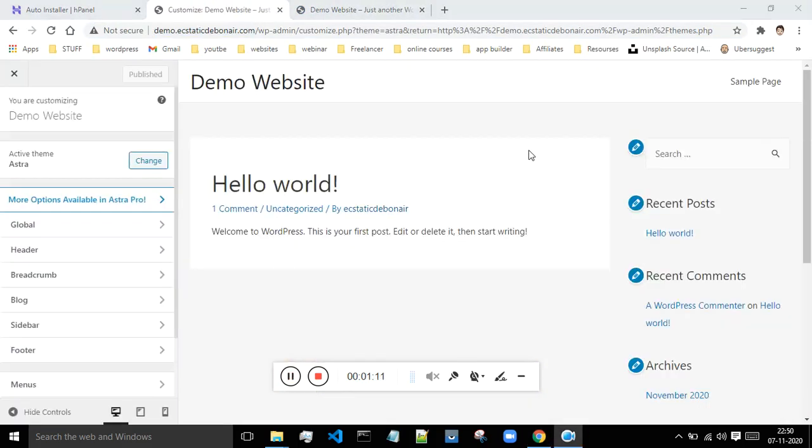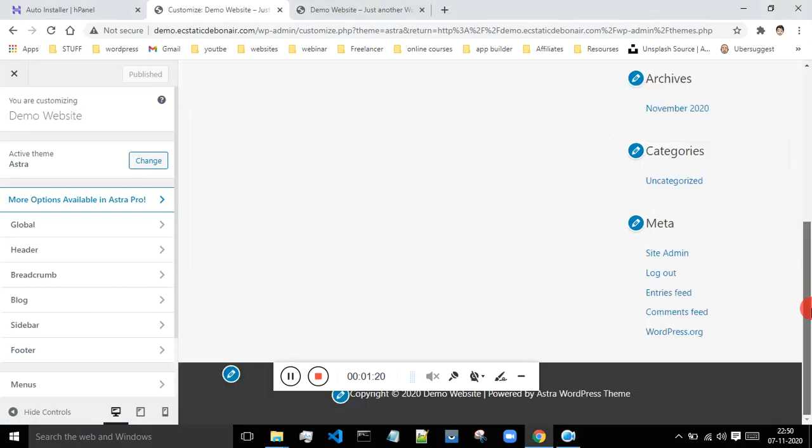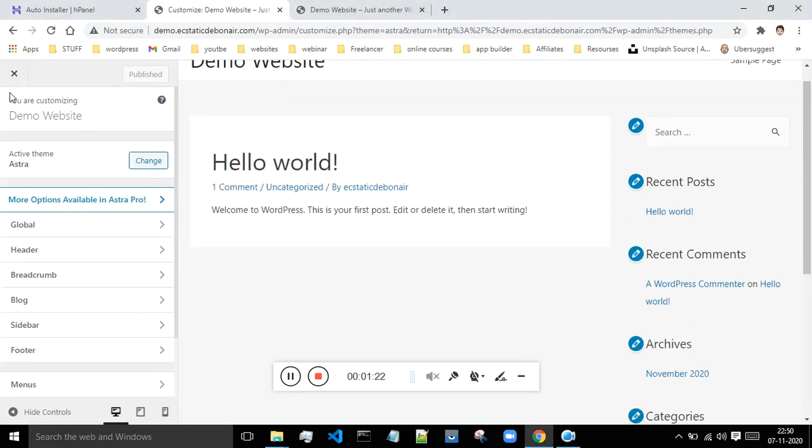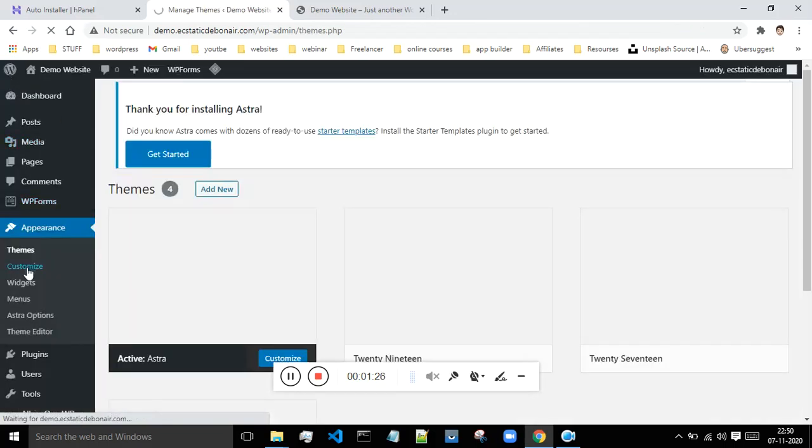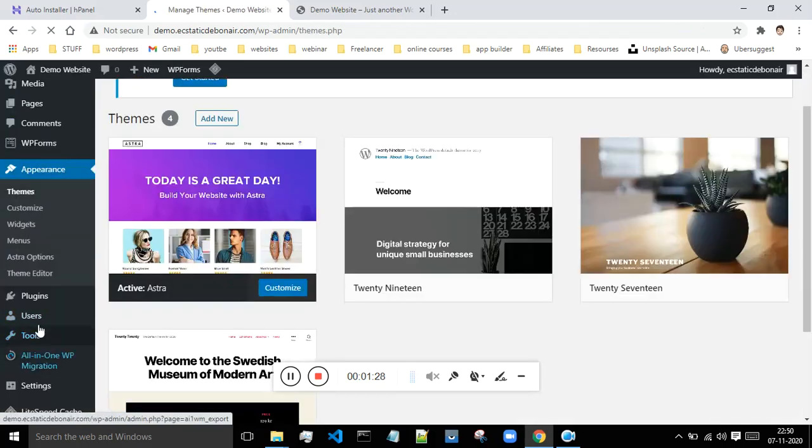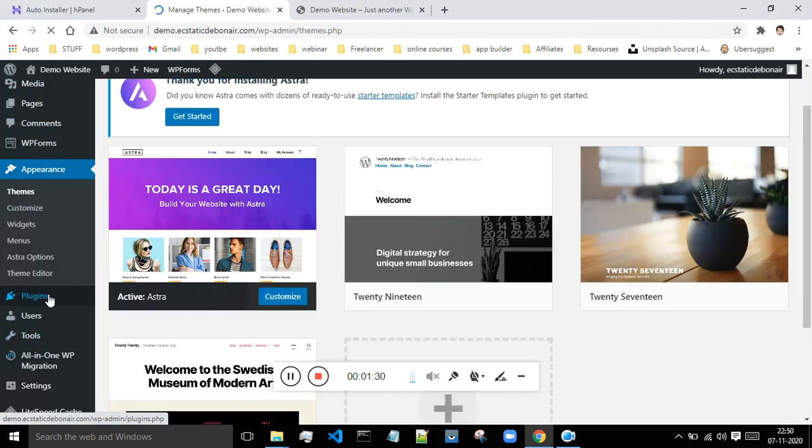Okay, so once you click on customize, you will get an interface something like this. This is not so good looking, and as a beginner, you will not be able to customize anything over here because this is a bit difficult. So I have one shortcut for that. Just click on this cross button and get out of there, and now you just have to search for plugin over here. Click on the plugin, add new,